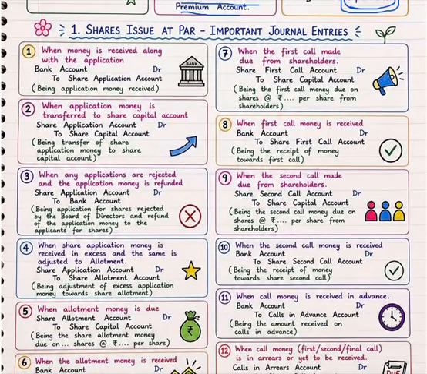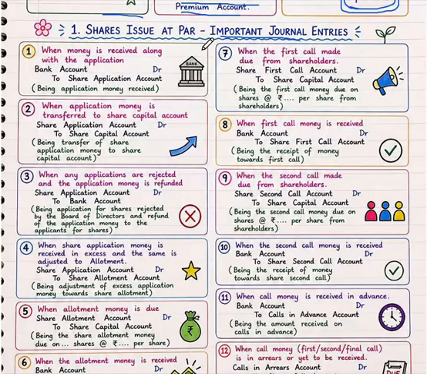Next, the first method is what? Shares issued at par. So here are some important journal entries. What are the important journal entries? Before going to that, I would like to mention one thing.